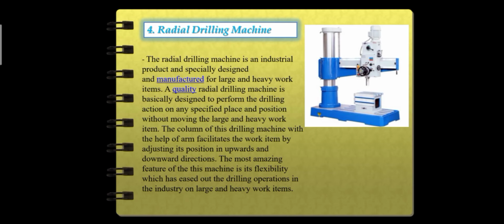The column of this drilling machine, with the help of the arm, facilitates the work item by adjusting its position in upward and downward directions. The most amazing feature of this machine is its flexibility, which has aced out the drilling operations in the industry for large and heavy work items.